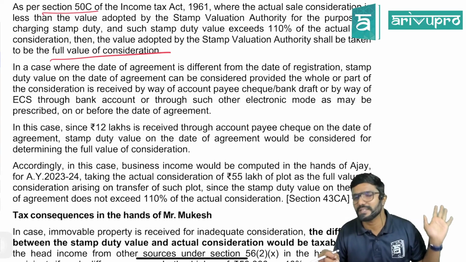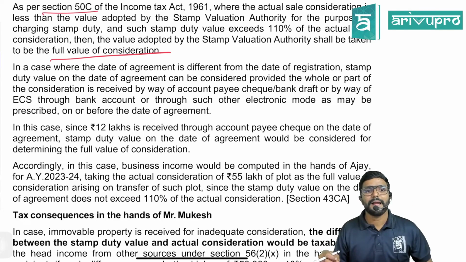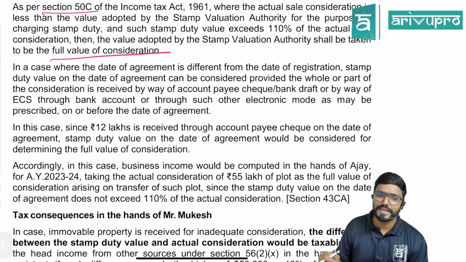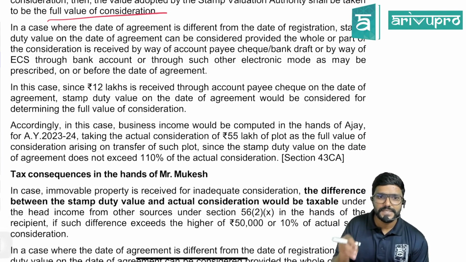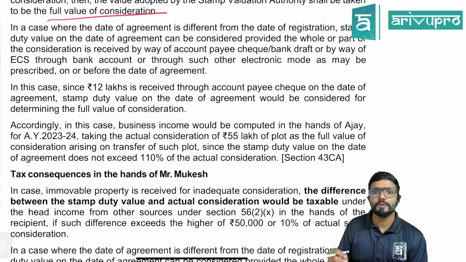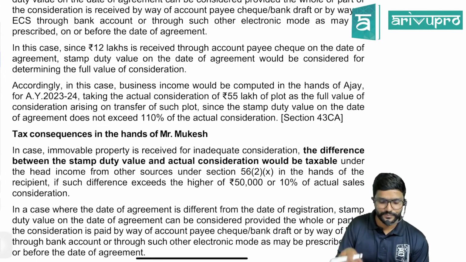In simple, you should not receive in cash, guys. That's as may be prescribed on or before the date of agreement. In this case, since 12 lakh is received through account payee cheque on the date of agreement, stamp duty value on the date of agreement would be considered for determining the full value of consideration.